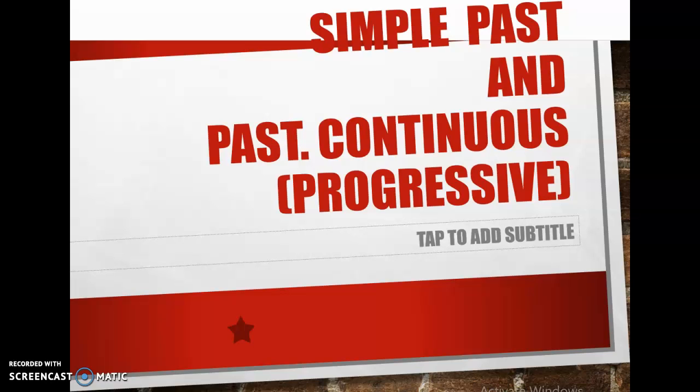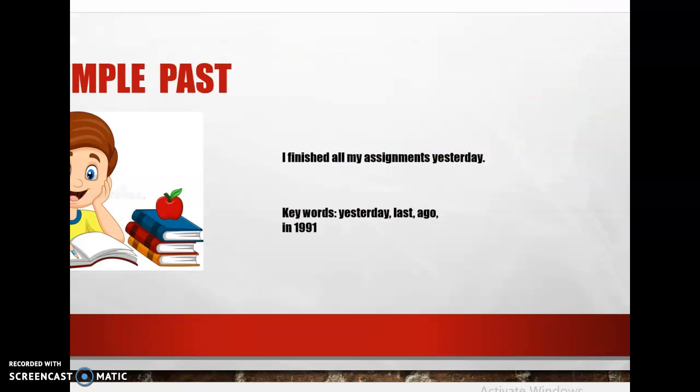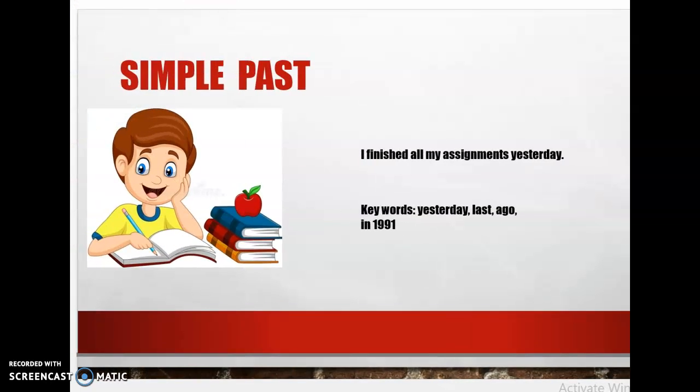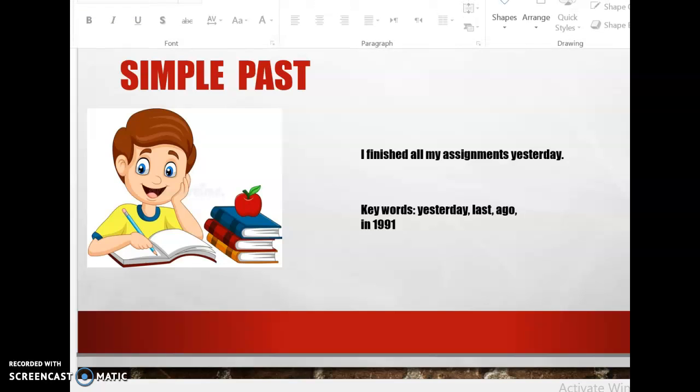Okay, so I will do a quick revision for simple past and past continuous. Here, as we see in this picture, we have the boy. He's studying. So there's a picture of the boy studying, but I want the time of the action to be yesterday. So it's in the past, so I use simple past, and the verb which is finished is in the past because we have yesterday. Instead of yesterday, I can use last.